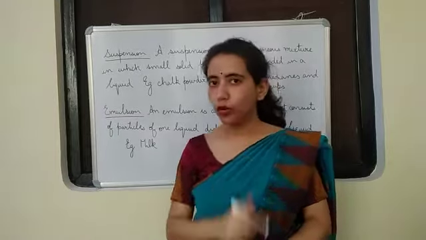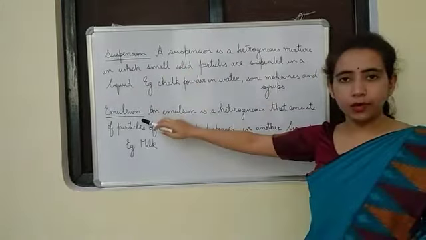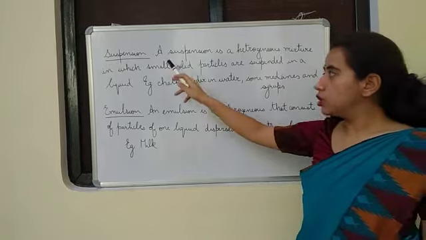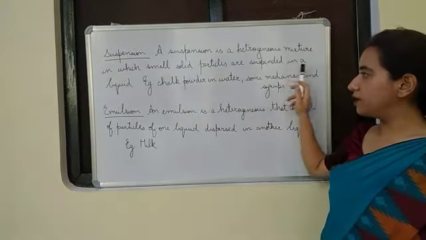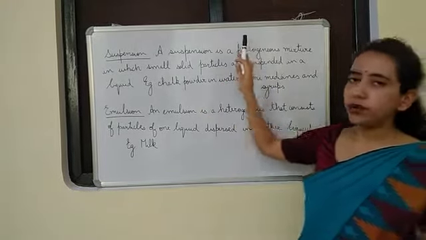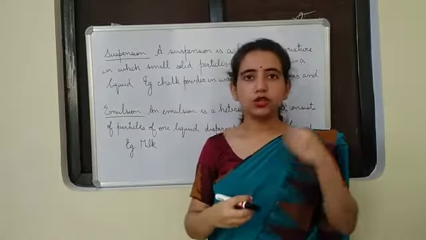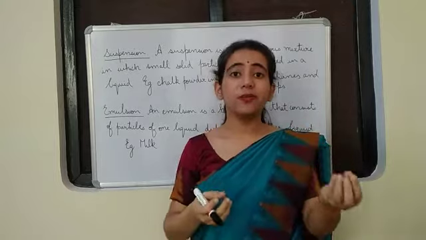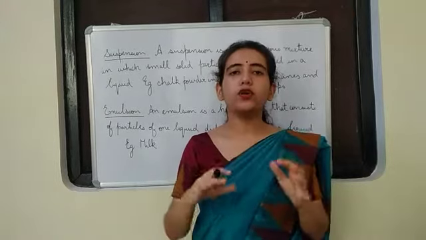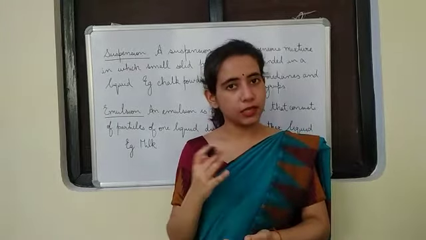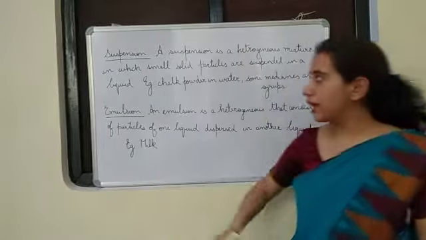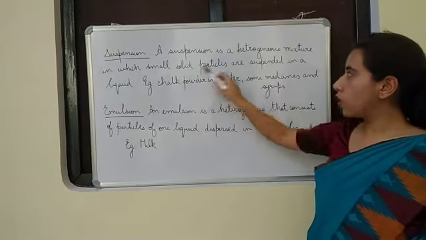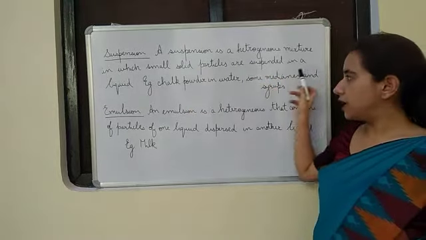Now I'll study two more terms, suspension and emulsion. A suspension is a heterogeneous mixture in which small solid particles are suspended in a liquid. If it is a heterogeneous mixture, that means the solid will not be dissolved in that liquid. But the solid remains suspended, floating in that liquid, and it forms a suspension. Let us see the definition again. A suspension is a heterogeneous mixture in which small solid particles are suspended in a liquid.